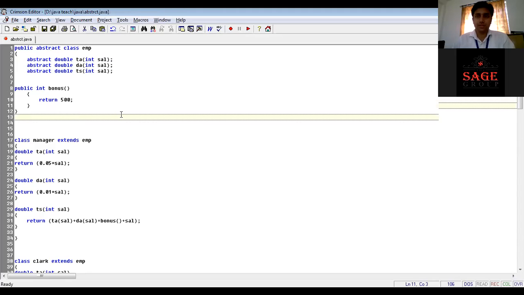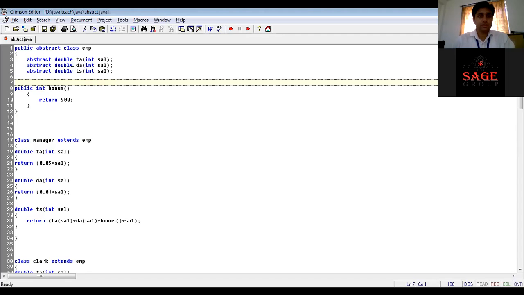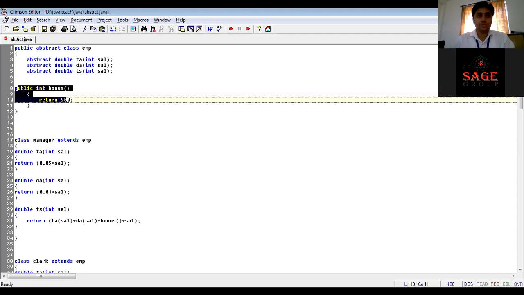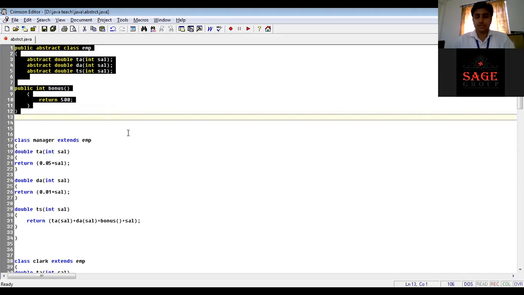And as per our definition, if a class contains at least one abstract method, then the class is known as an abstract class. So here there are three abstract methods in this class, and one non-abstract method. Okay, so that is our abstract class.